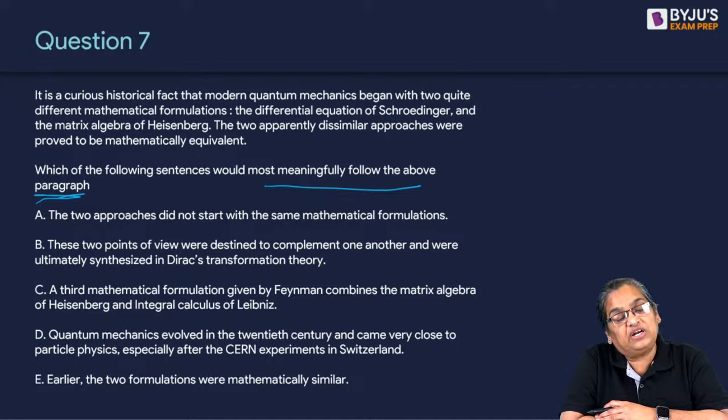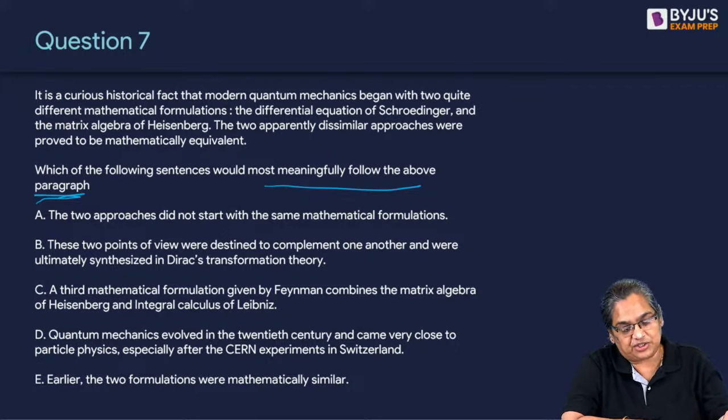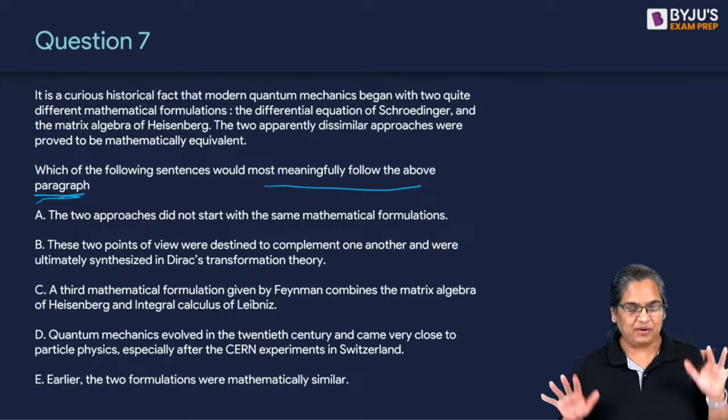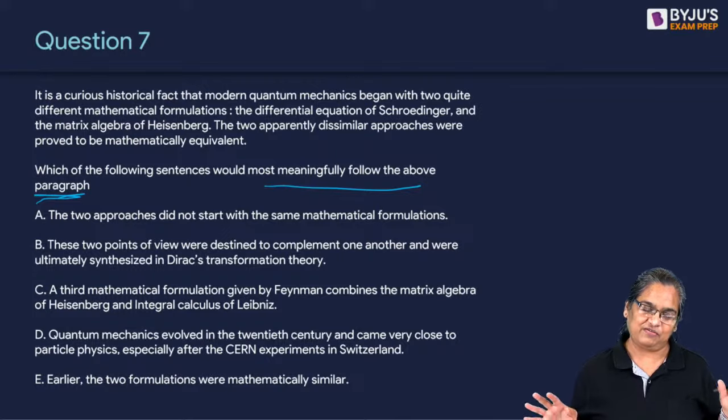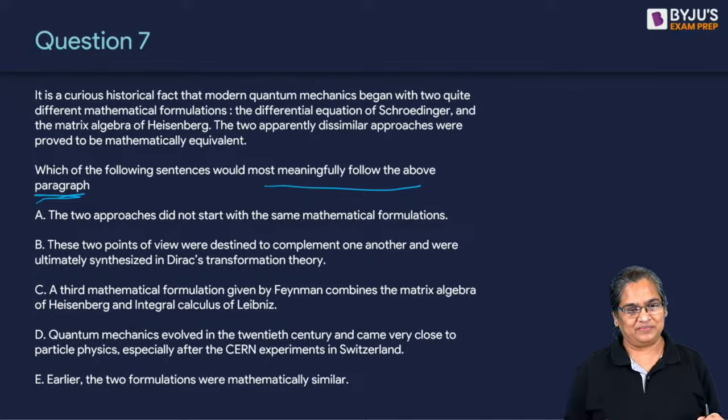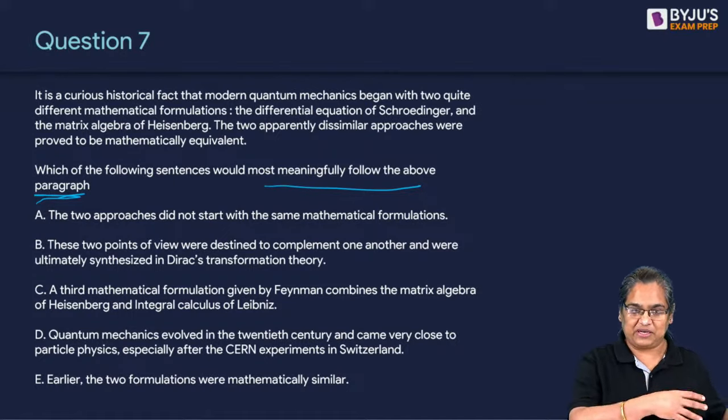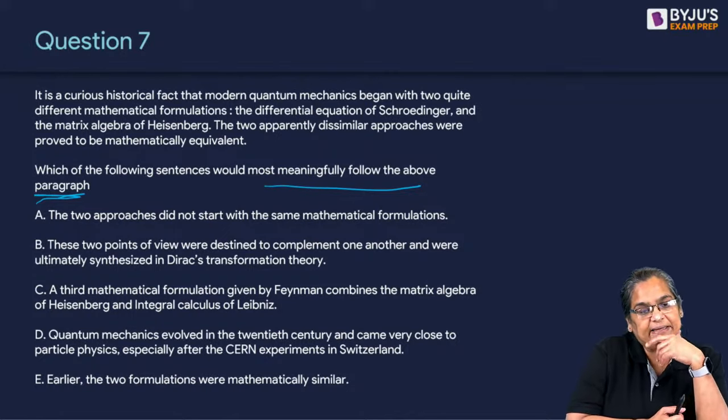And if there are two different mathematical formulations, how can you say that it is the same mathematical formulation? Those of you who've said A, how come? On what basis are you saying that? A and B are two different mathematical formulations, and then you say that A and B started as different mathematical formulations. It's like I'm repeating myself. Summary of summary. So how can it be A? Tell me.